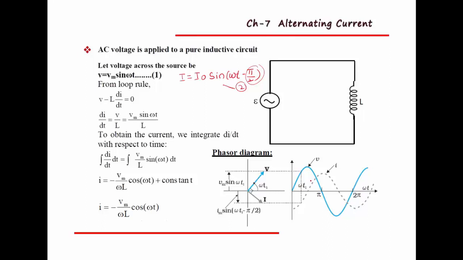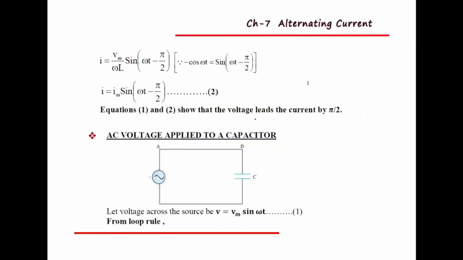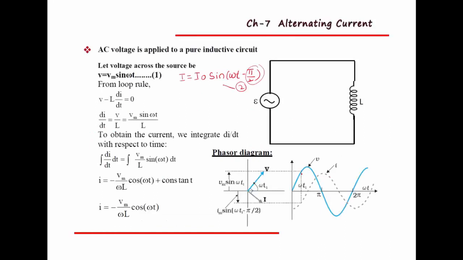So which is leading or which is lagging when it is connected to an inductor? Remember, when AC voltage is connected to an inductor, then voltage leads current by 90 degrees. Voltage leads current by pi by 2, that is 90 degrees. We can represent this in a wave diagram or in a phasor diagram. Here you can observe, this is voltage, leading by 90 degrees. And this is current and this is voltage. This current is lagging behind the voltage, or voltage leads current by 90 degrees.